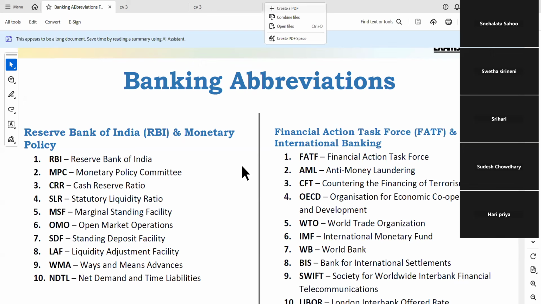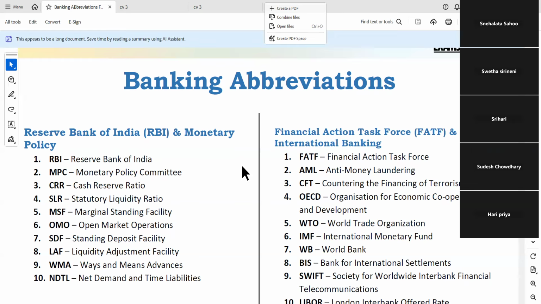Monetary Policy Committee, there are 6 members. The chairman is the RBI governor with 5 other members. The details are given to you in one of the materials, and I also shared in our group yesterday.